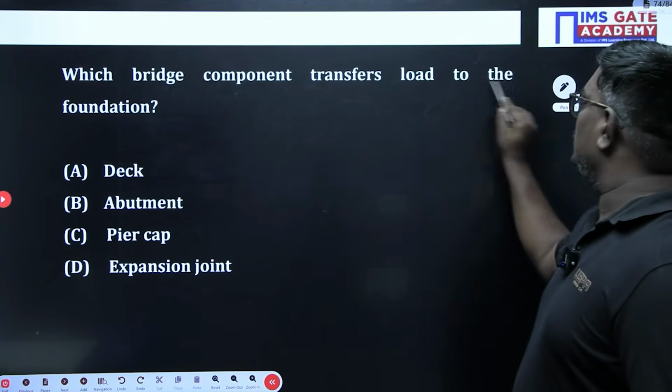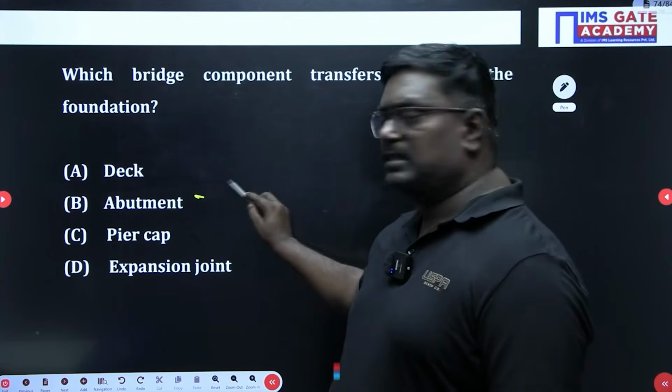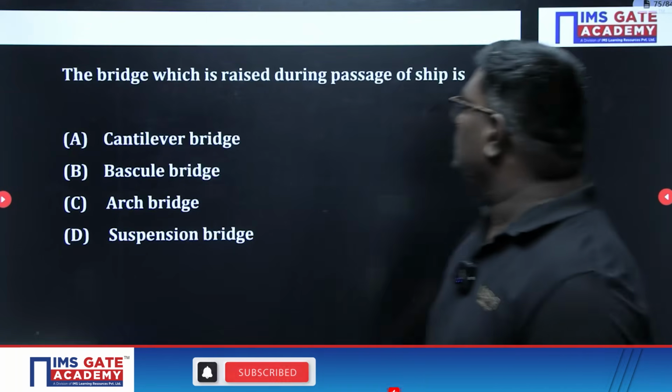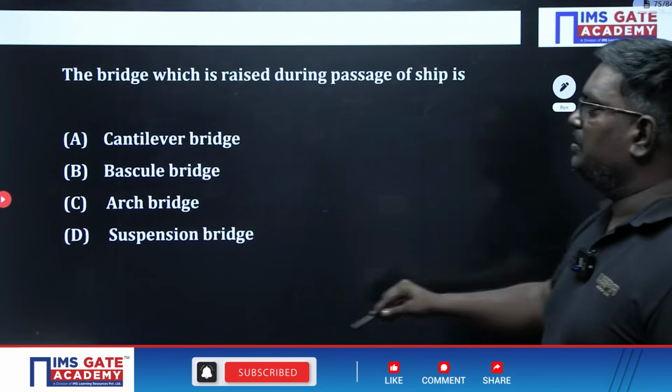Which bridge component transfers loads to the foundation? That is nothing but abutment. The bridge which is raised during passage of a ship is bascule bridge.